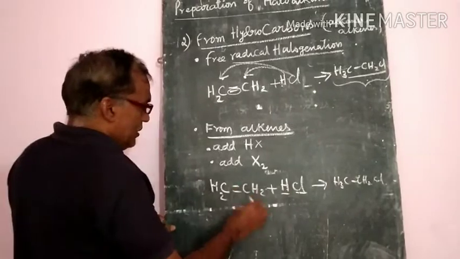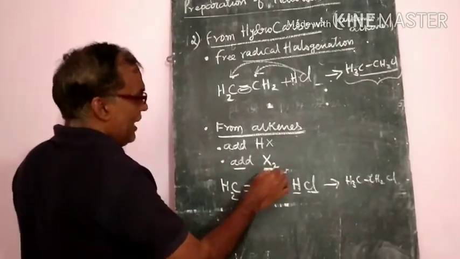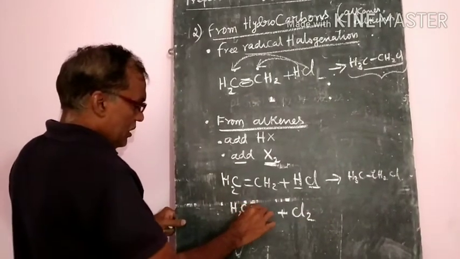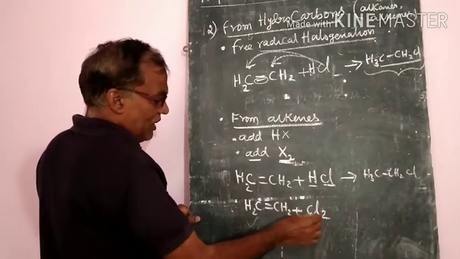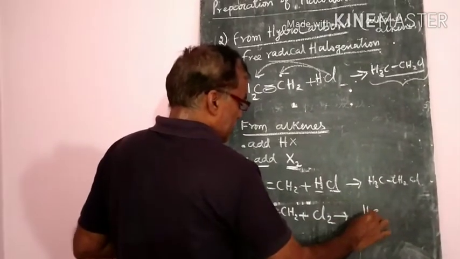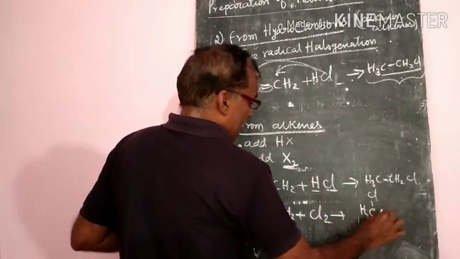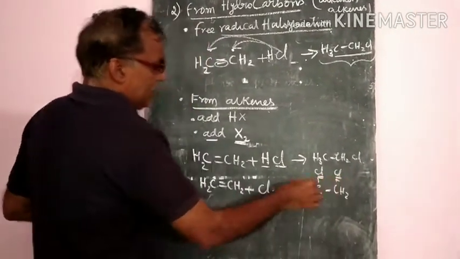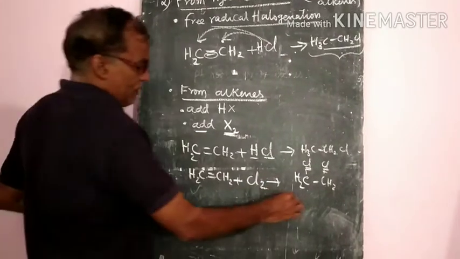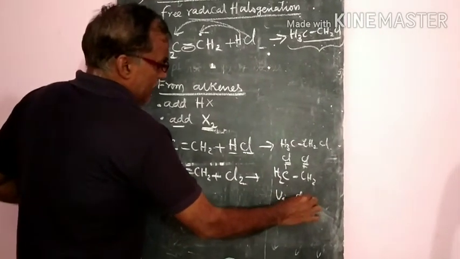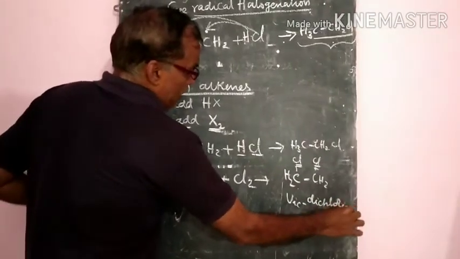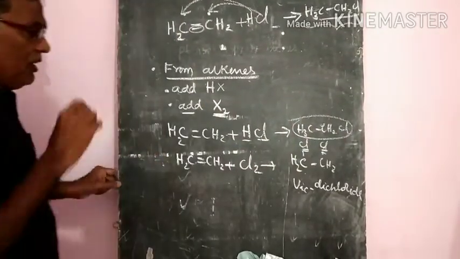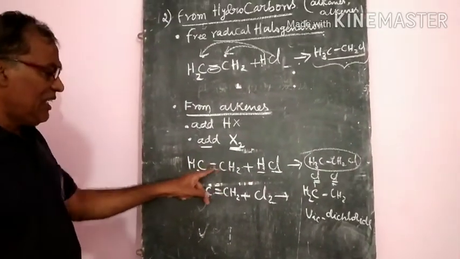But when halogens are added, that is called halogenation. When you add halogens to CH2=CH2, you will get CH2Cl and again CH2Cl. That means the halogen atoms are on adjacent carbon atoms. So this product we call a vicinal dichloride compound.